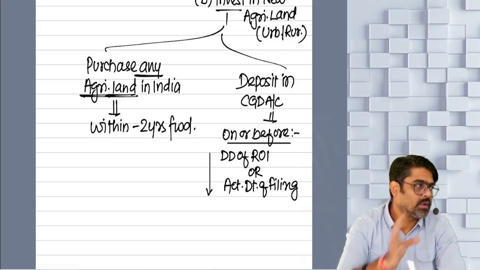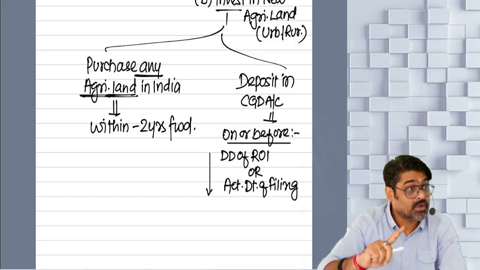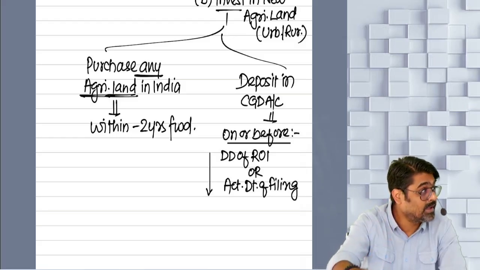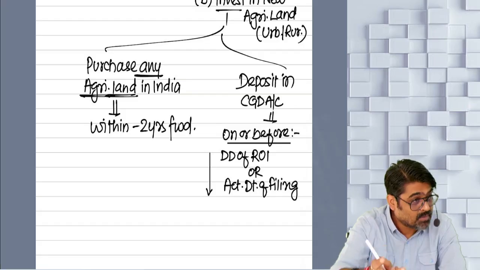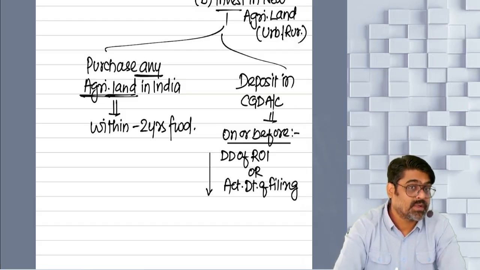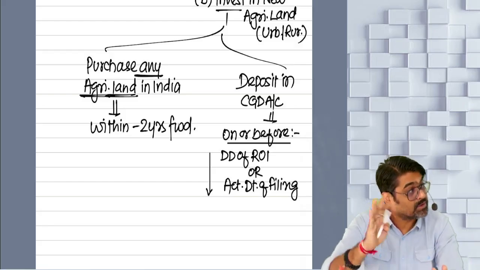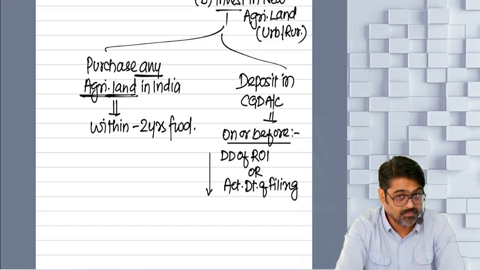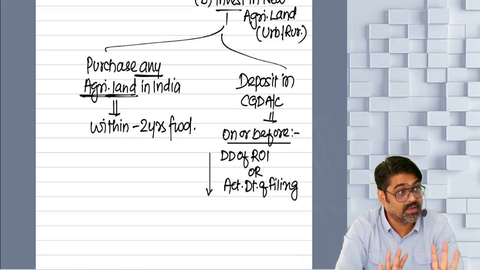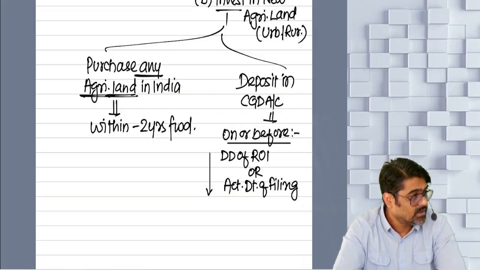Now you know that the amount which will be withdrawn has to be used for what? Purchase of agricultural land only. Yes or no? Whether rural or urban, within the balance period of 2 years. What if within the balance period of 2 years, the amount is not used for purchase or construction? It is misutilized. What happens on misutilization? You know that. And 2 years expire, now still some amount remaining in CGD account. What happens with that unutilized balance? You very well know that. What happens? Deemed LTCG. Misutilization, deemed LTCG.